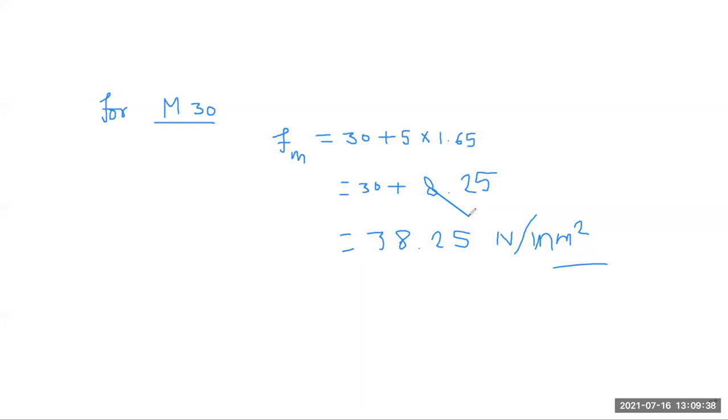Free water is not absorbed by aggregate. So free water basically means water excluding that absorbed by aggregate. For purely chemical reaction, that means for complete hydration of cement, the water cement ratio required is 0.25 only, but we provide more water because in evaporation or some leakage some water will be lost.